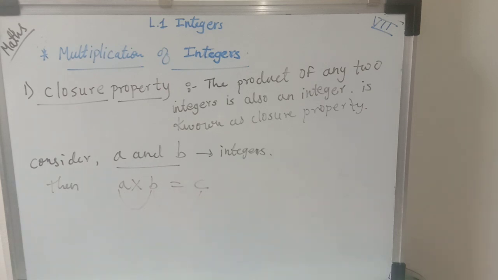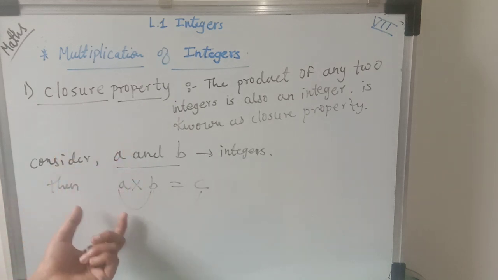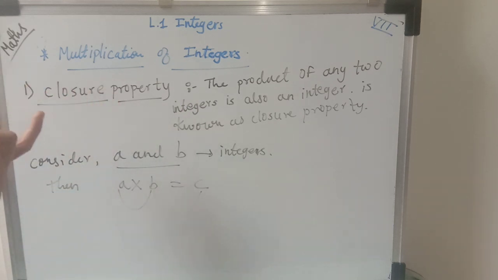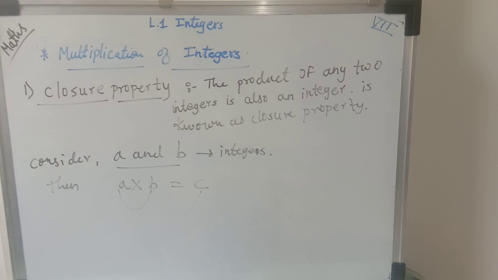I hope you are understanding what I am trying to say: if we multiply any two integers, their product is also an integer, that is what the property says. Then we say that multiplication is closed under this property.